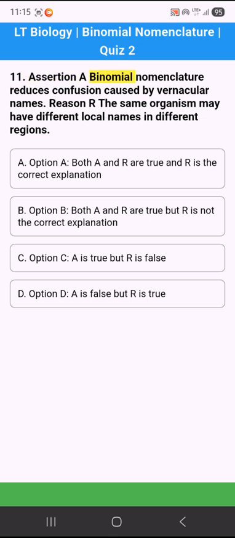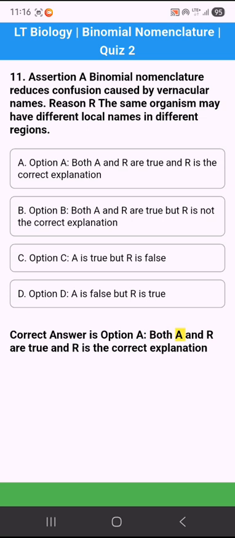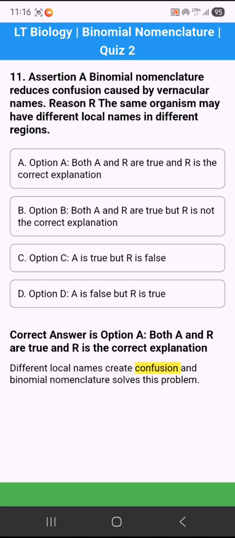11. Assertion: Binomial nomenclature reduces confusion caused by vernacular names. Reason: The same organism may have different local names in different regions. Option A. Both A and R are true and R is the correct explanation. Option B. Both A and R are true but R is not the correct explanation. Option C. A is true but R is false. Option D. A is false but R is true. Correct answer is option A. Both A and R are true and R is the correct explanation. Different local names create confusion and binomial nomenclature solves this problem.